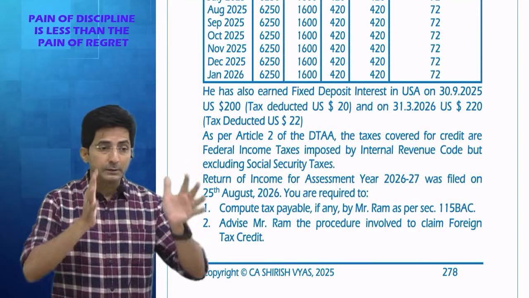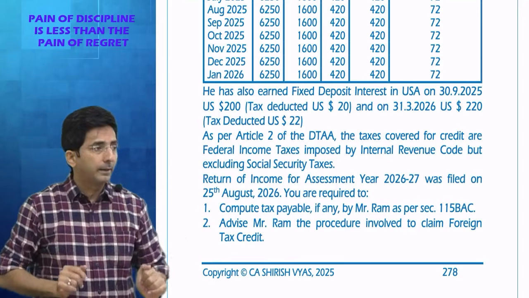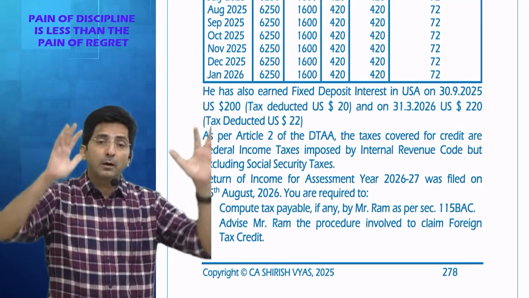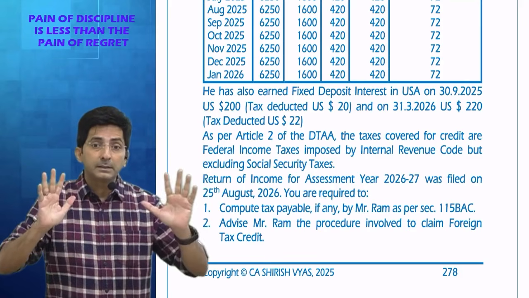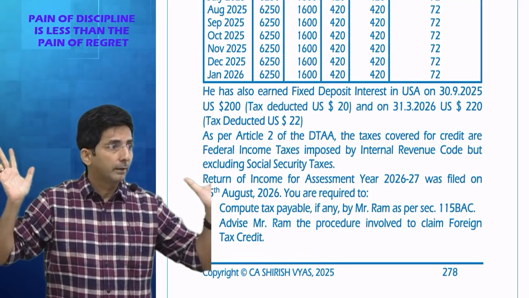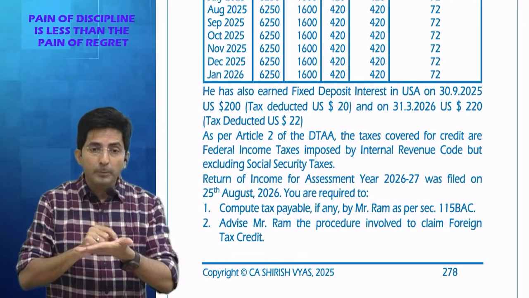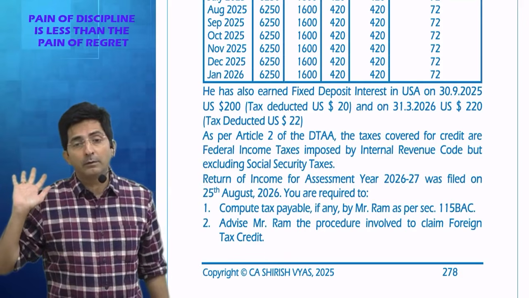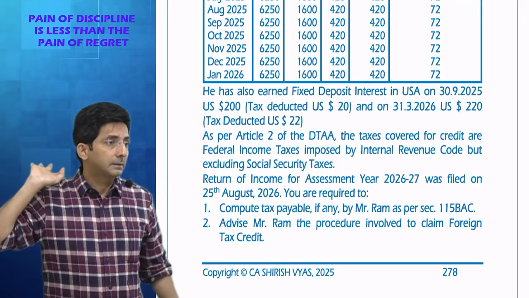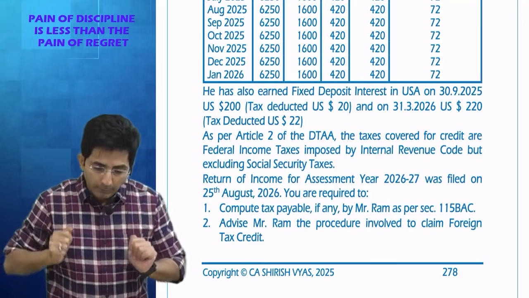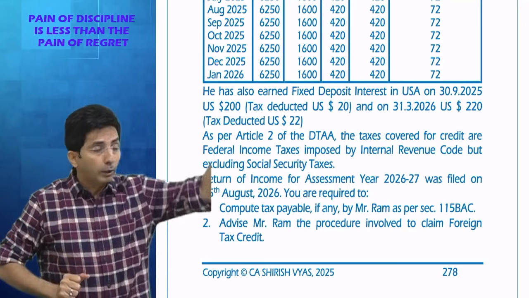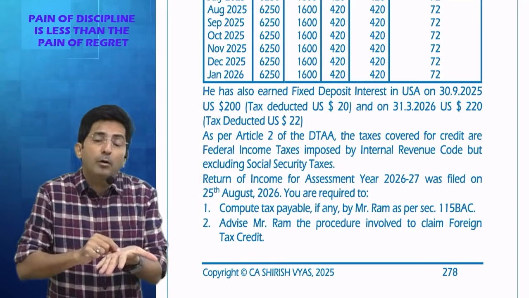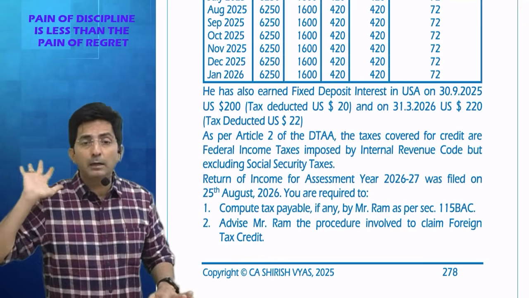Like in India, we have a central government and state governments. A similar concept is there in the US also: federal government and state government. Federal means kind of central government. So the Indian government has agreed in the DTAA that India will give relief only for federal taxes. That means if Indians say, we have paid other taxes also, that's your problem. In the agreement, we have already said we will give relief only for federal.